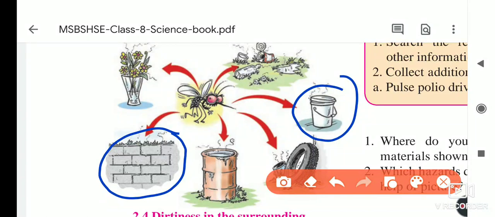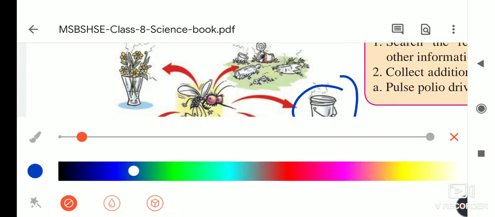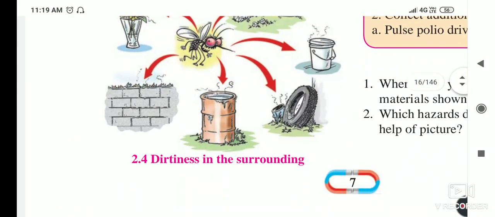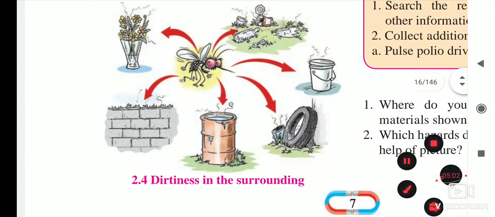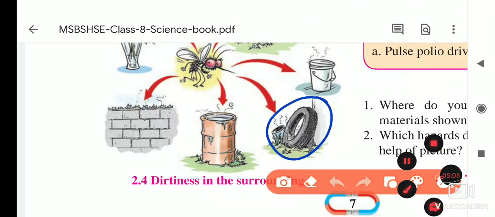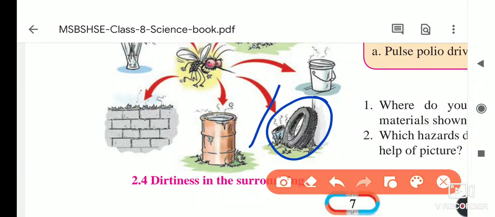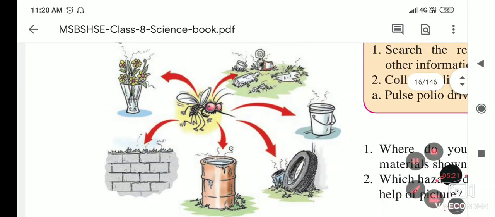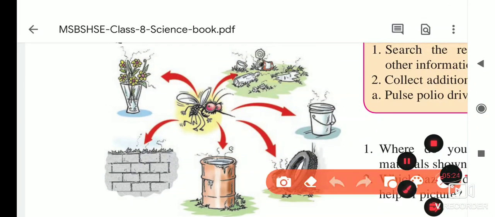If we are not using the water from this drum for many days, or sometimes water remains stagnant in a tire, or in coconut coverings, the water gets stored. Mostly in the rainy season, when rain falls, such things are there in our surroundings and the water gets stored. After some days this water becomes stagnant, looks dirty, and gives a dirty smell.